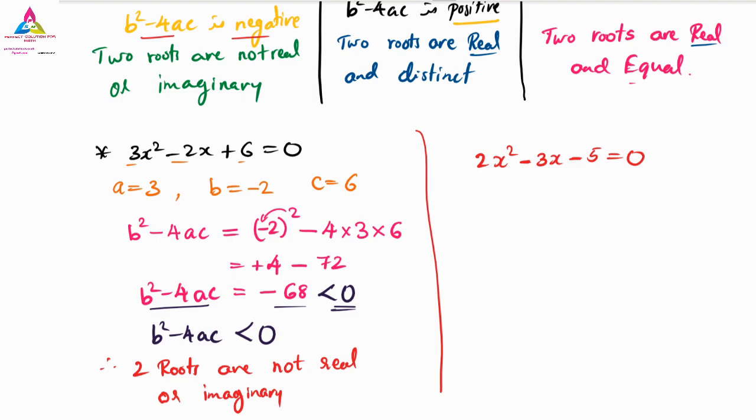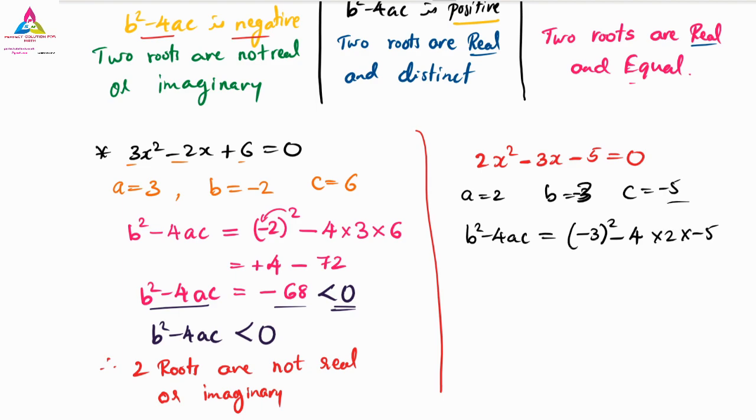Finished? Yes, distinct. Okay, real root and two distinct roots you are going to say. Okay, let us see. The a, b, c values are very important. The a value is 2, b value is minus 3, and c value is minus 5. Then we have to go for b square minus 4ac, which equals b value minus 3 the whole square, minus 4 into a value 2 and c value minus 5.